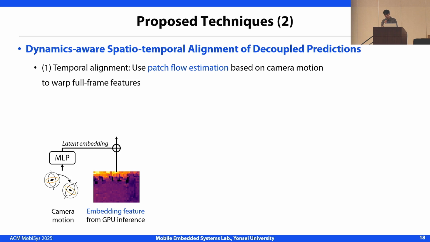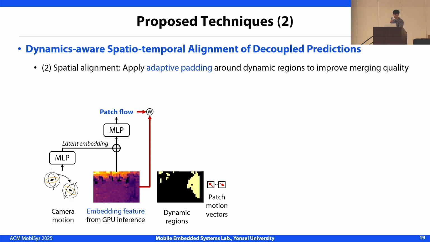First, we input camera motion into an MLP to generate a motion embedding. This motion embedding is concatenated with full-frame patch embedding features from the GPU inference to form a latent embedding. Another MLP takes this latent embedding and predicts the patch flow, representing how each patch moves between frames. And finally, using the predicted patch flow, we warp the full-frame features to align them with the current frame. This ensures the full-frame predictions stay temporally consistent, even without running a full GPU inference every frame.